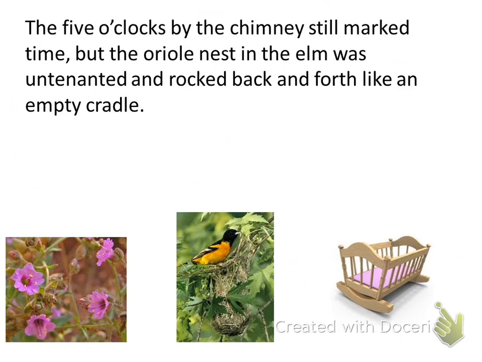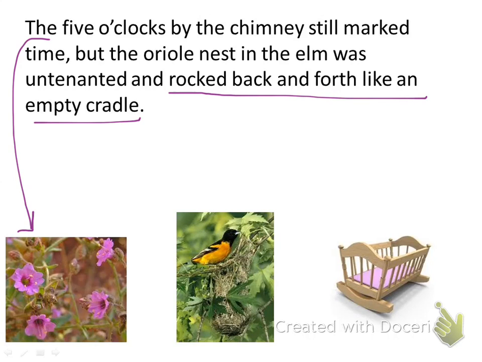Next we have the 5 o'clocks by the chimney still marked time, but the oriole nest in the elm was untenanted and rocked back and forth like an empty cradle. So here we have that simile, rocked back and forth like an empty cradle. Here are what 5 o'clocks look like, lots of purple flowers. And then an oriole nest, here's the oriole, was untenanted. That's an interesting word choice as well.